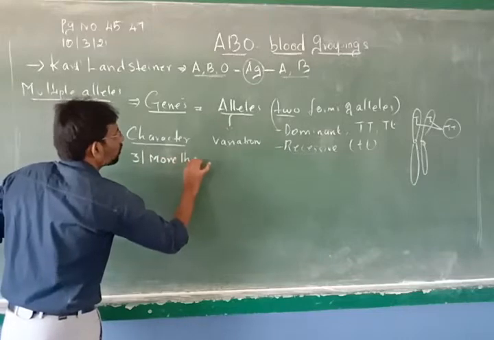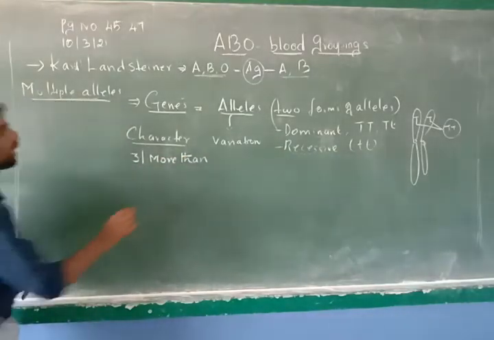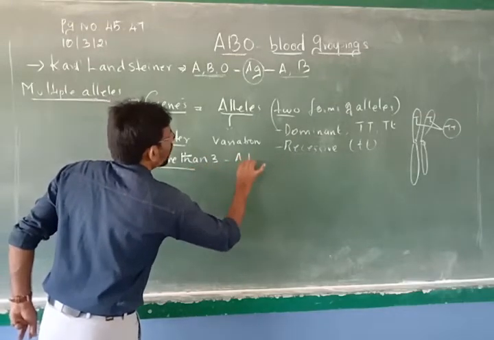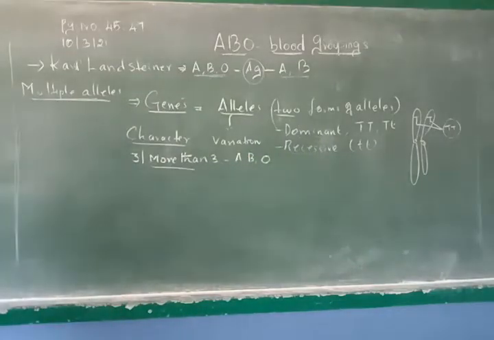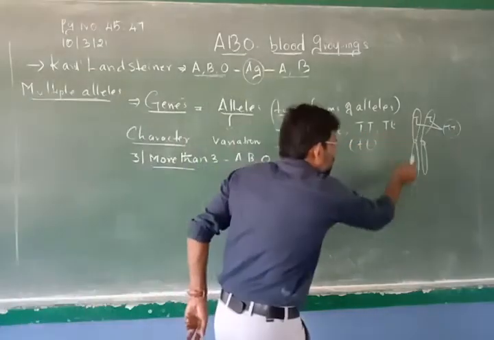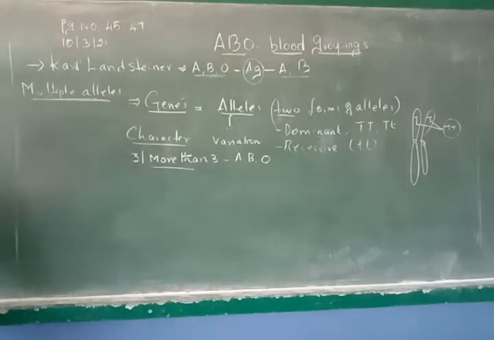It is not two alleles; three or more than three alleles are involved in determining the ABO blood groupings. Understand? Right. So how is this being done? The alleles are located on the same homologous chromosomes, which means they are located on the same chromosome.